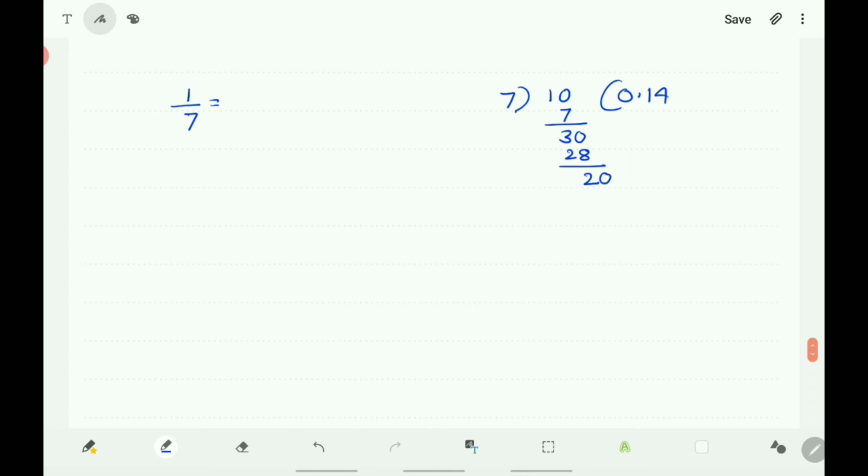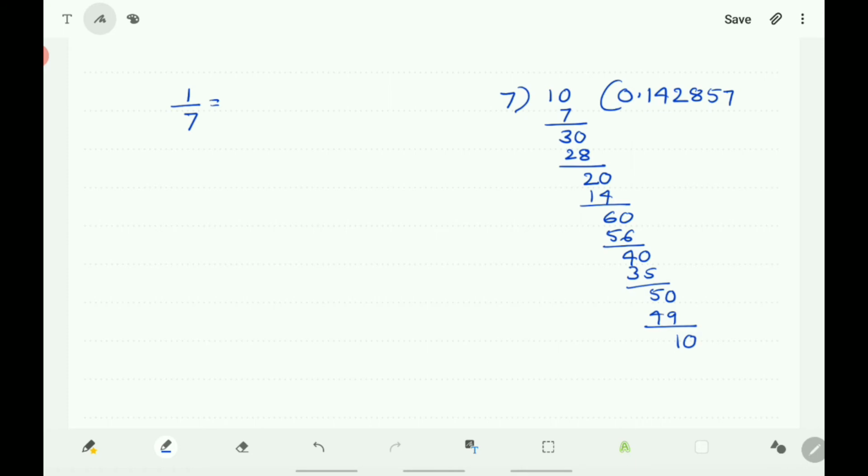7 2s are 14. Remainder is 6. Put 0 here. 7 8s are 56. Remainder is 4. 7 5s are 35. Remainder is 5 here. Put 0. And 7 7s are 49. Again it is 1. You got 1, which means again it becomes 10 by putting 0.